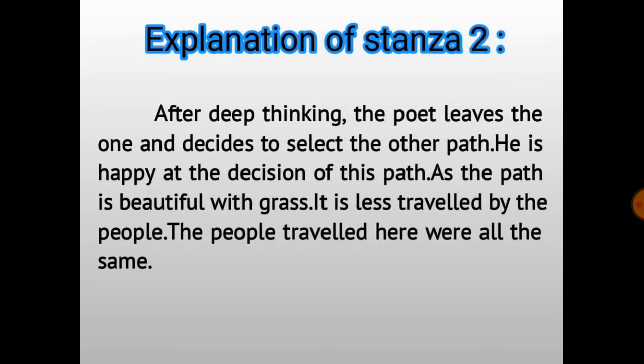Explanation of stanza 2. After deep thinking, the poet leaves the one and decides to select the other path. He is happy at the decision of this path. As the path is beautiful with grass, it is less traveled by the people. The people who traveled here were all the same.